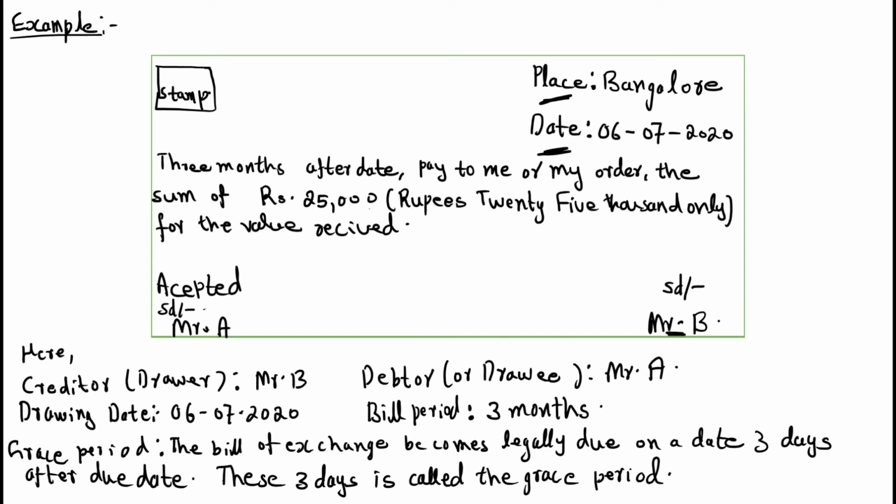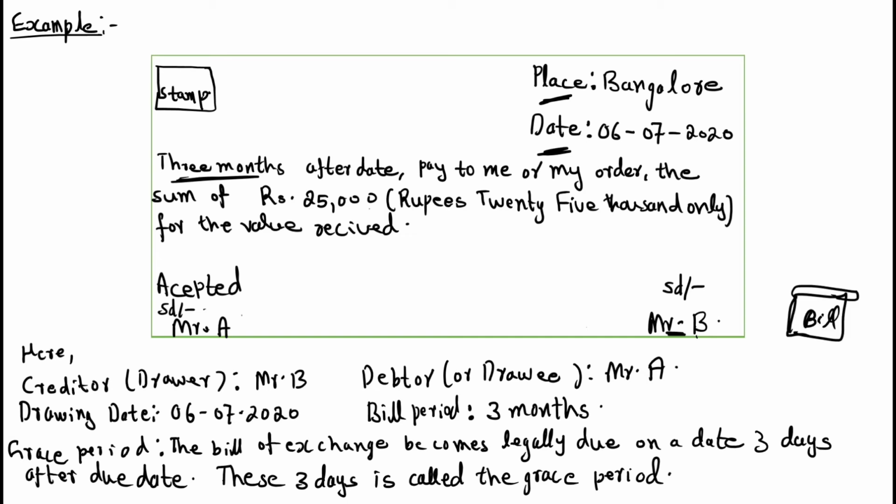Mr. B is going to draw the bill for 25,000 in the name of Mr. A. That means Mr. A is taking 25,000 from Mr. B. In other words, Mr. B is giving 25,000 rupees to Mr. A for the 3 months validity. After 3 months, A needs to pay back to Mr. B.